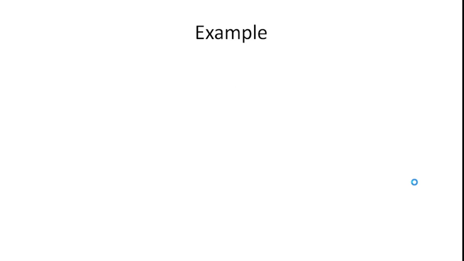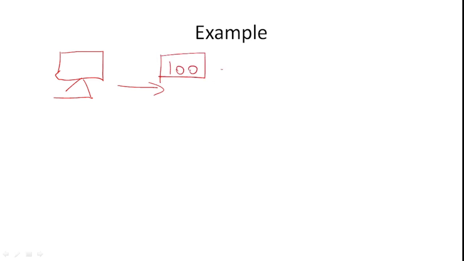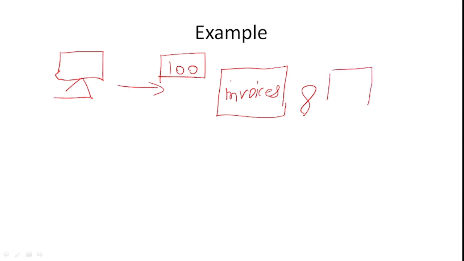Okay, so we will see one example here of how RPA works. One of the employees from an MNC company is an accountant, performing his daily task. Suppose he is processing 100 invoices every day. He is processing something in those invoices, and after that he performs some financial operations.